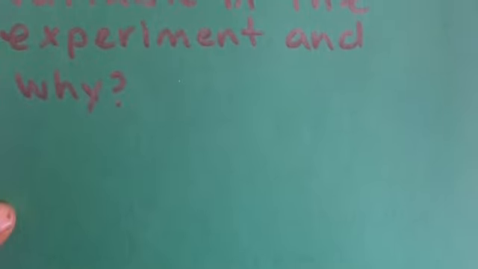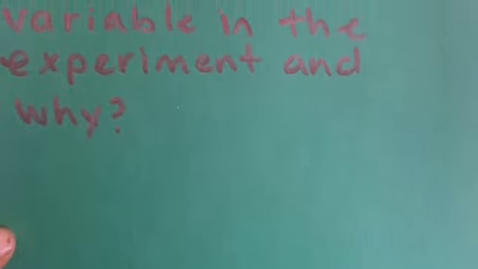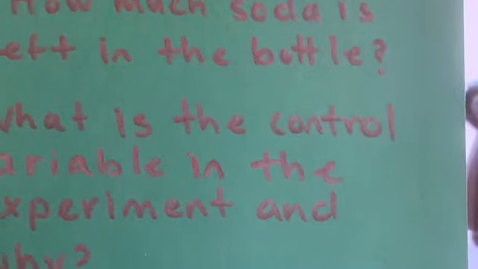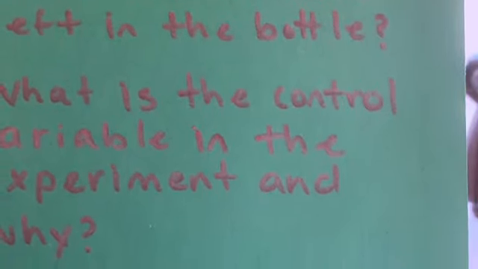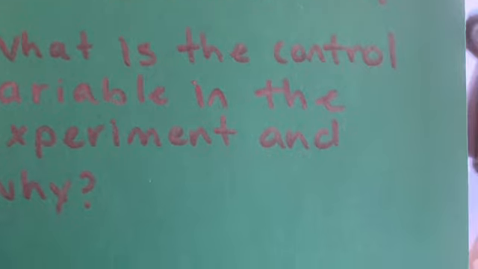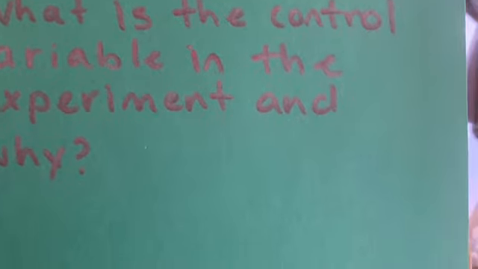For exit questions, I'm going to be asking her how much soda is left in the bottle, and she's going to be able to measure that with a ruler. And then I'm also going to be asking her what is the control variable in the experiment and why.